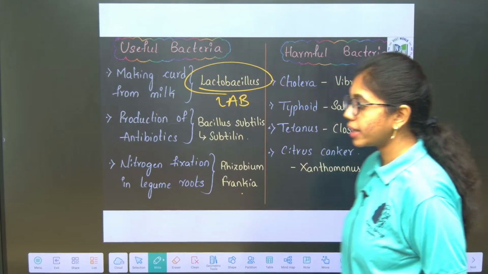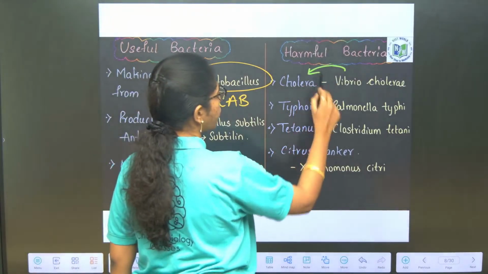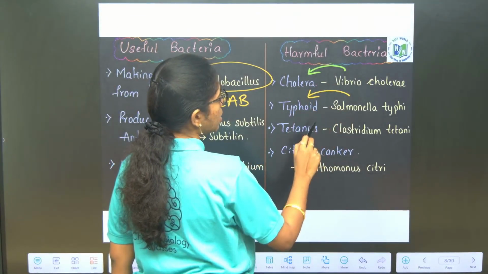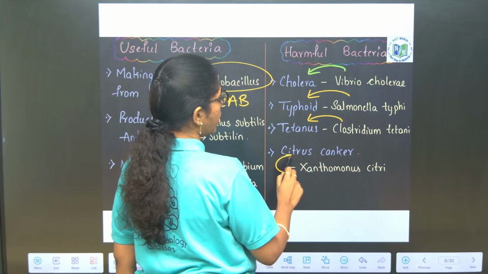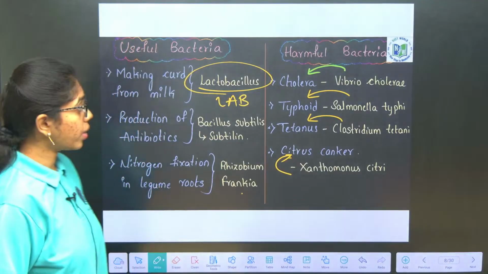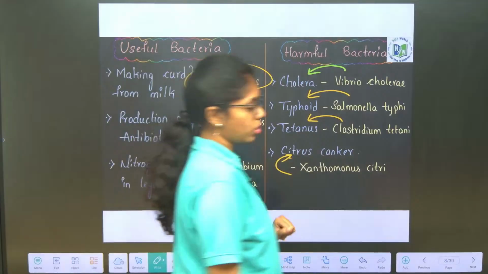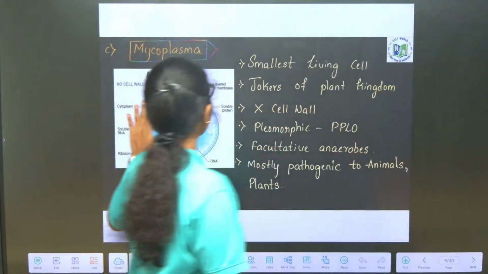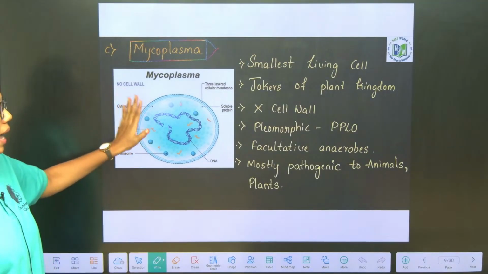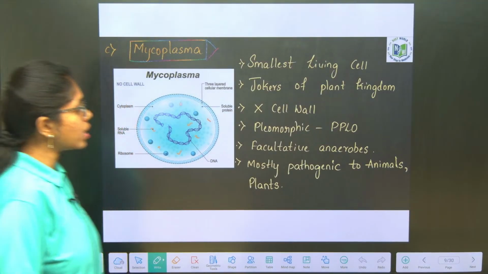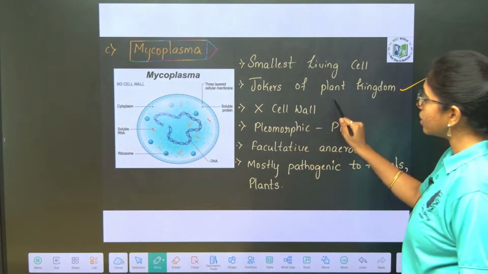And harmful bacteria: cholera is caused by Vibrio cholerae, typhoid by Salmonella typhi, tetanus by Clostridium tetani, and citrus canker by Xanthomonas citri. So this is the list of useful and harmful bacteria. And then Mycoplasma. Mycoplasma is the smallest living cell. It does not have any cell wall. These are known as the jokers of the plant kingdom.